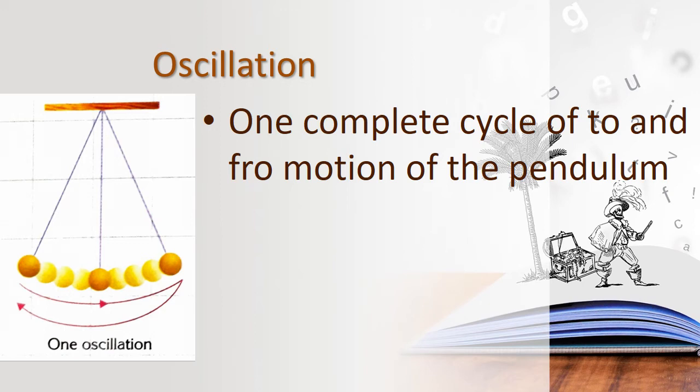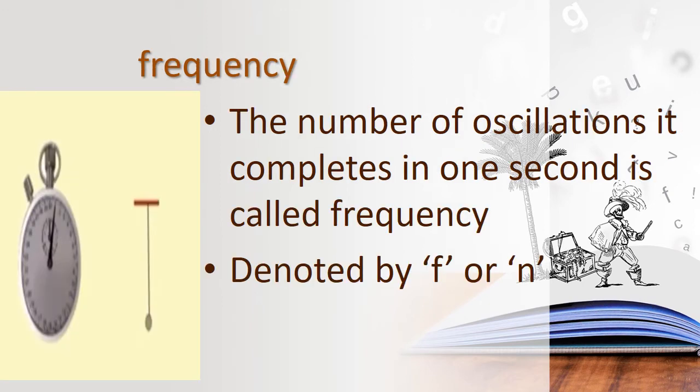The next term involved in the simple pendulum is frequency. If you are using a timer, just watch the timer, and pull the bob, and it will start moving.